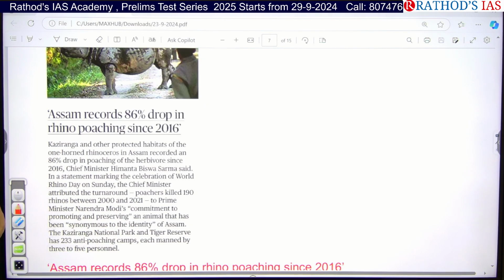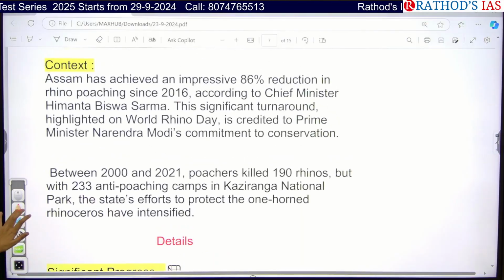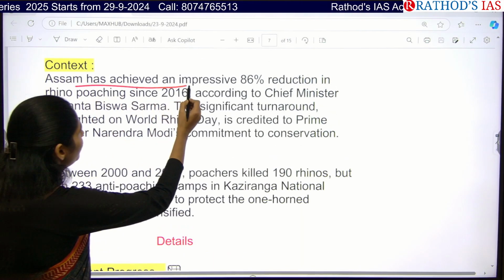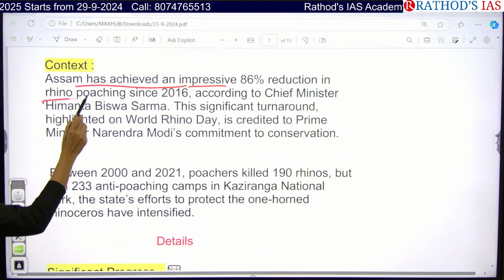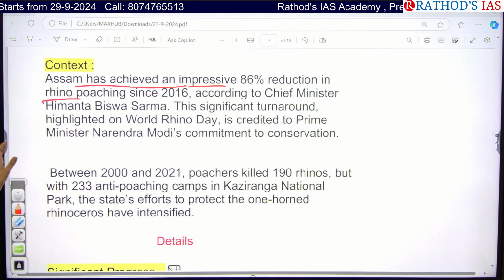Environment and ecology, exactly in biodiversity. You have to say which acts are present for the protection of animals. So you have to know about the Wildlife Protection Act of 1972 here. Assam has achieved an impressive 86% reduction in rhino poaching since 2016, according to the Chief Minister of Assam.